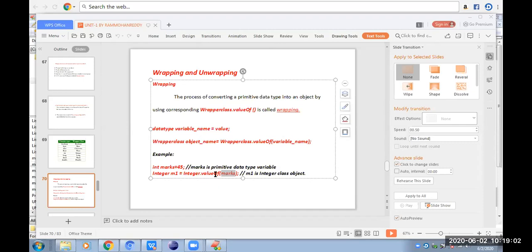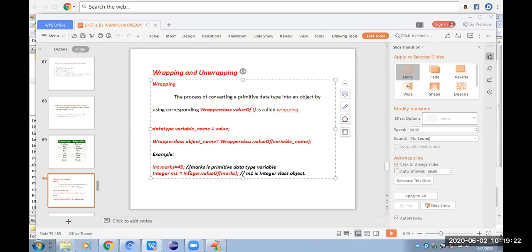When we write this syntax, the 45 will be assigned to the object m1. This process is called wrapping. The process of converting a primitive data type variable into an object is known as wrapping.